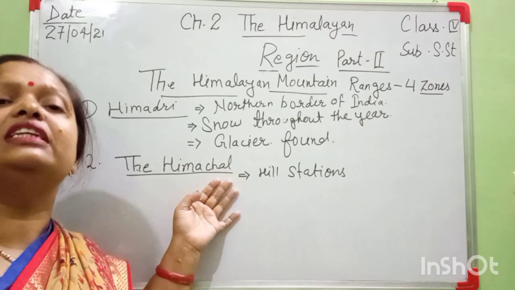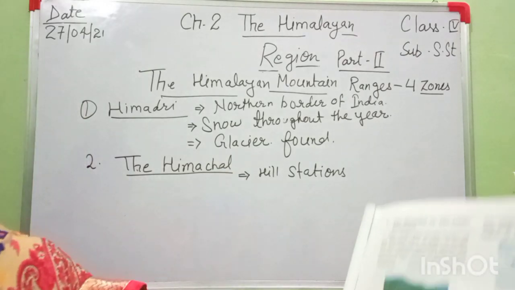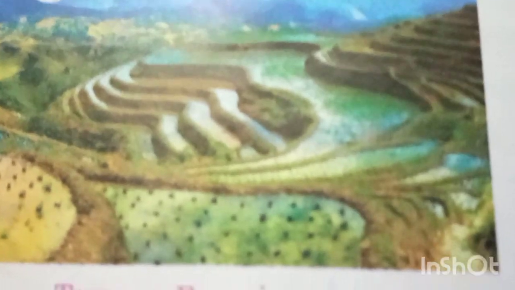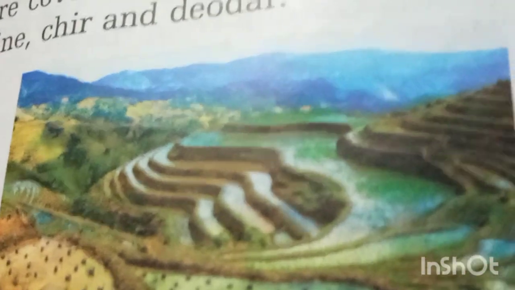Terrace farming, look at here in your book, the picture of terrace farming. Look at here, the fields are like stairs, and in this mountain region the farmers grow crops by terrace farming because in hilly areas there is too much rain, and the rainwater flows down very easily.